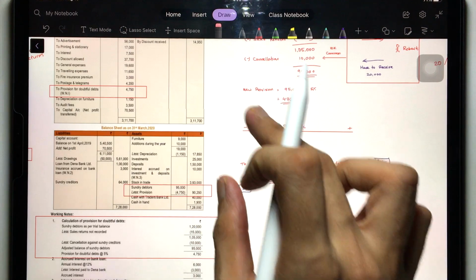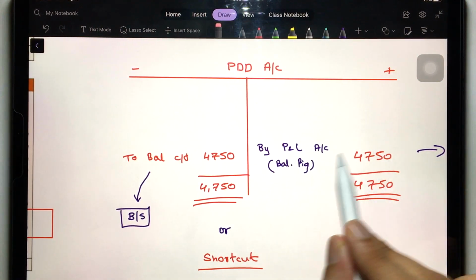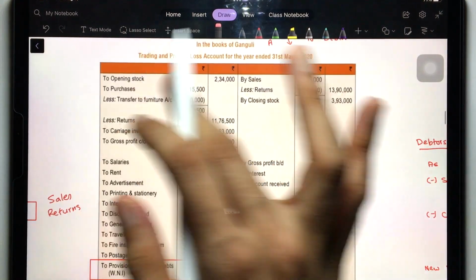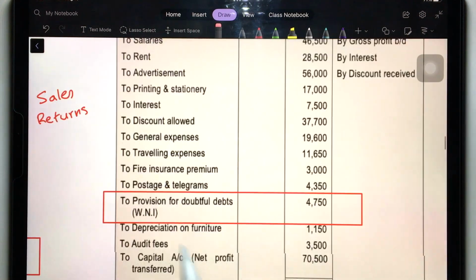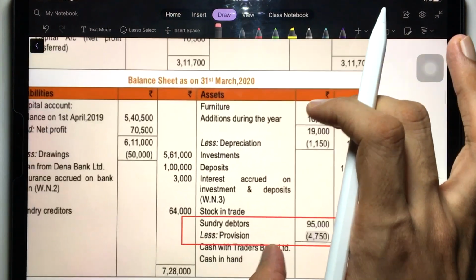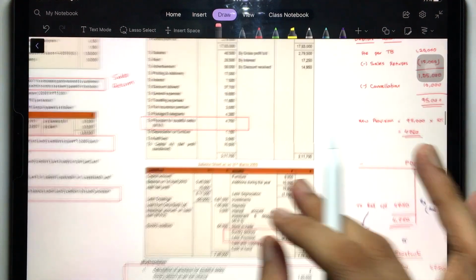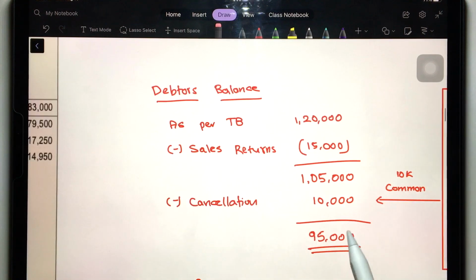So let's just see in the financial statement, in the final accounts, how this will be done. See, this amount has to go to profit and loss, isn't it? So see in the profit and loss what's happening. In the profit and loss, see here, provision for doubtful debts 4,750. Clear? Easy. And then in the balance sheet, if you want to see what has happened, sundry debtors balance after rectifying all the errors 95,000.